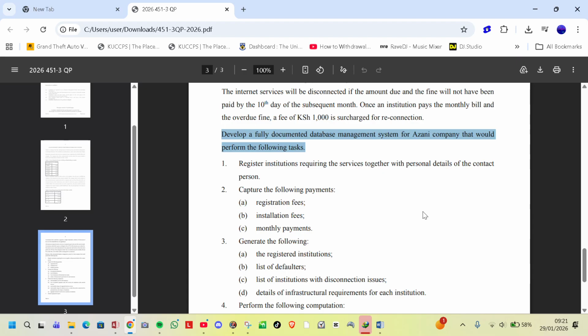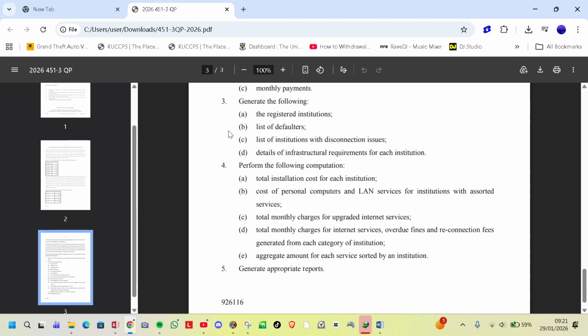Task 3. Generate the following: the registered institutions, list of defaulters, list of institutions and disconnection issues, details of infrastructural requirements for each institution. Task 4.